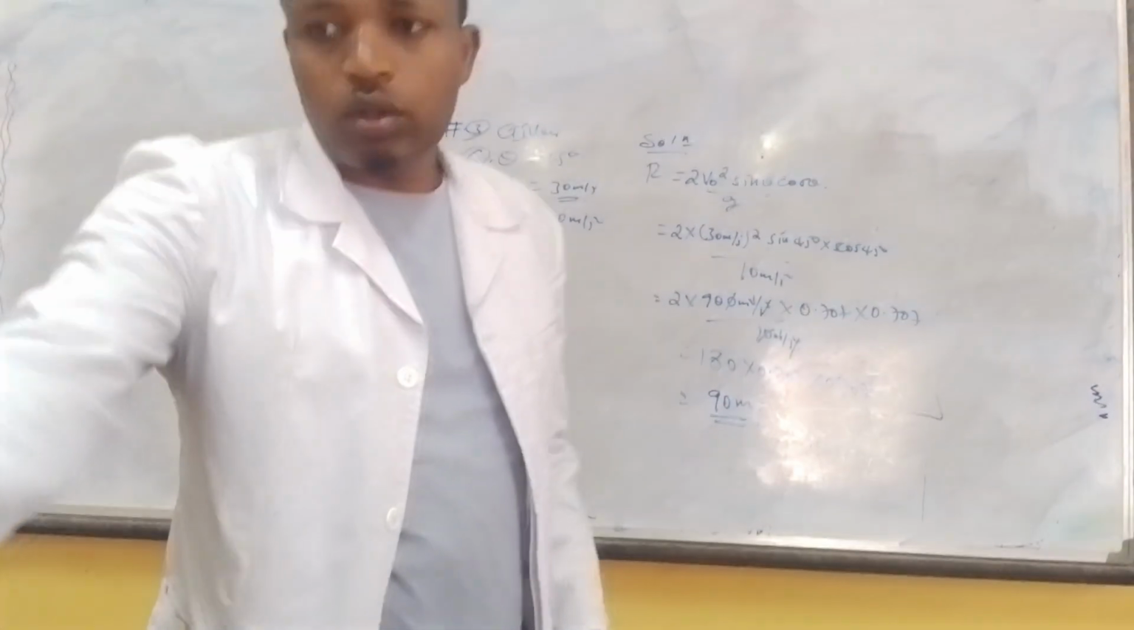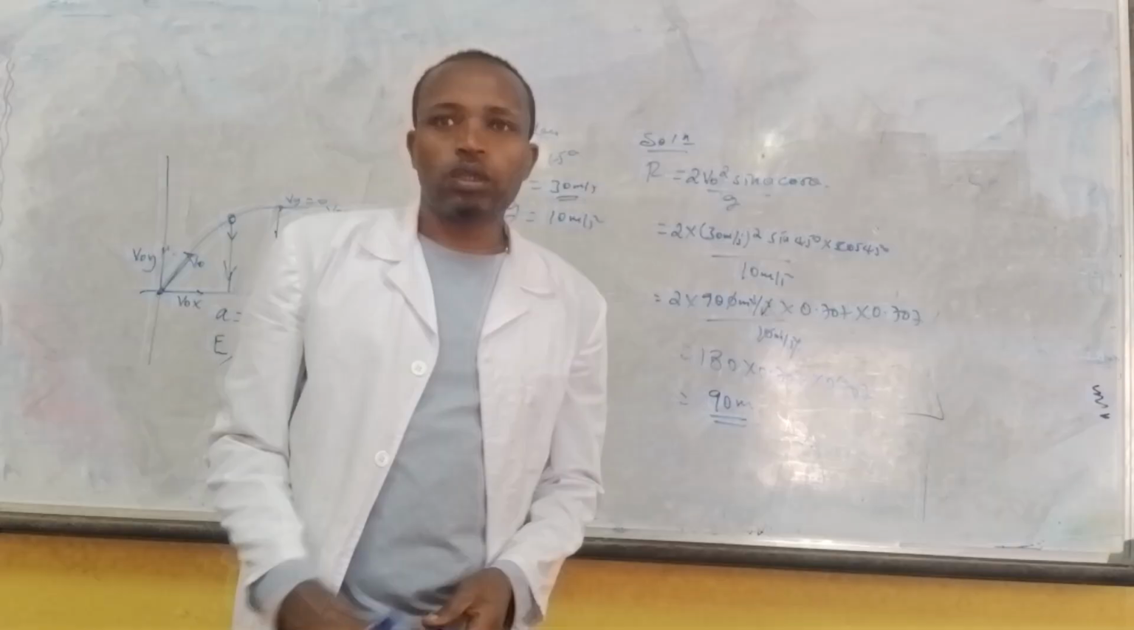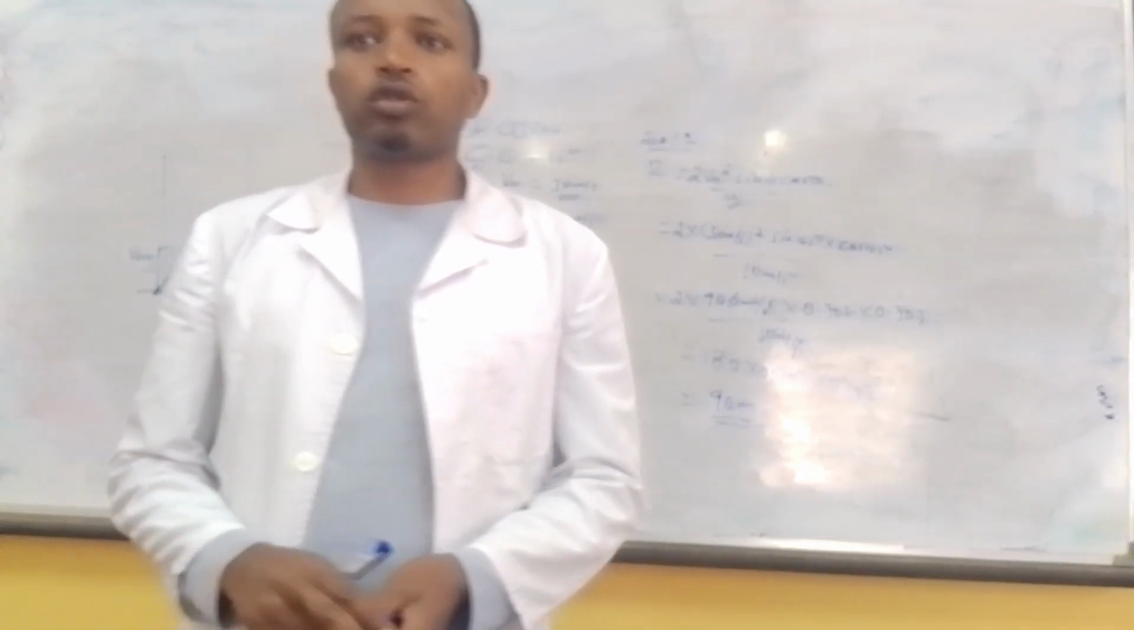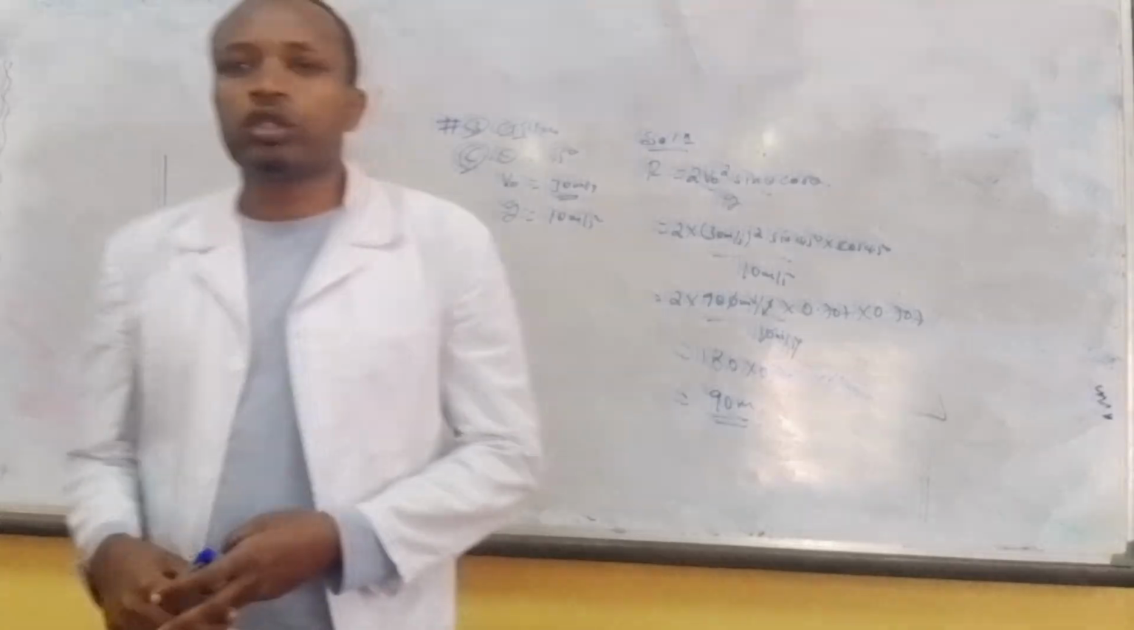Coming to the next question, question number 4: an object is dropped from a cliff and another object is launched horizontally from the same height. Which statement is true?